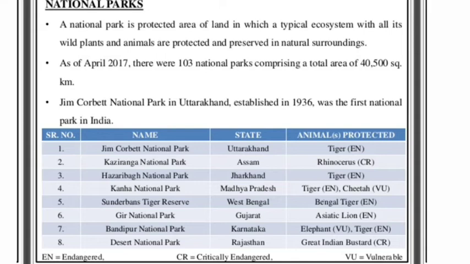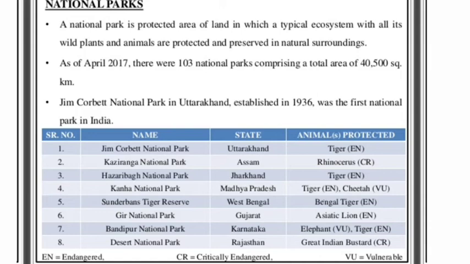A national park is a protected area of land in which a typical ecosystem with all its wild plants and animals are protected and preserved in their own natural surroundings. As of April 2017, there were 103 national parks comprising a total area of 40,500 square kilometers. The Jim Corbett National Park in Uttarakhand, which was established in 1936, was the first national park in India.